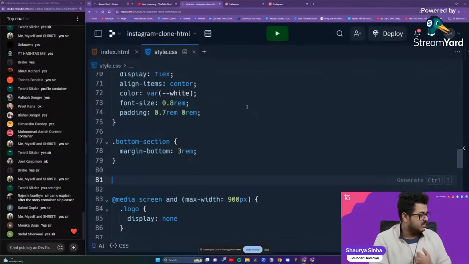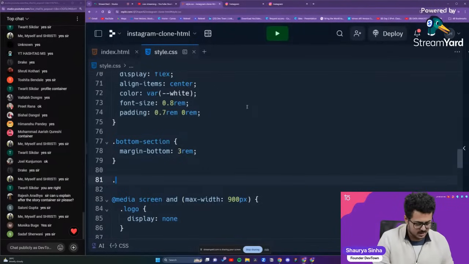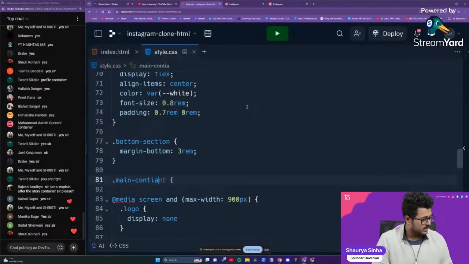That is the main container. We'll start writing the CSS for the same. So dot main-container, main container.